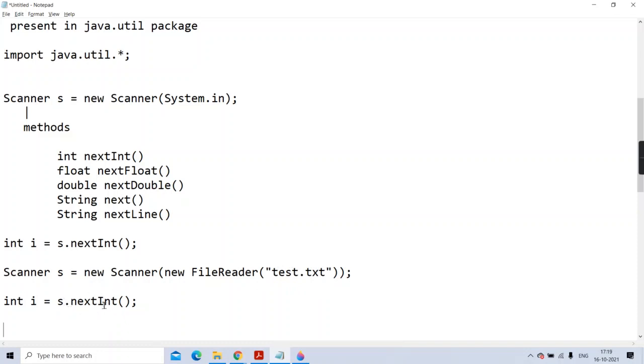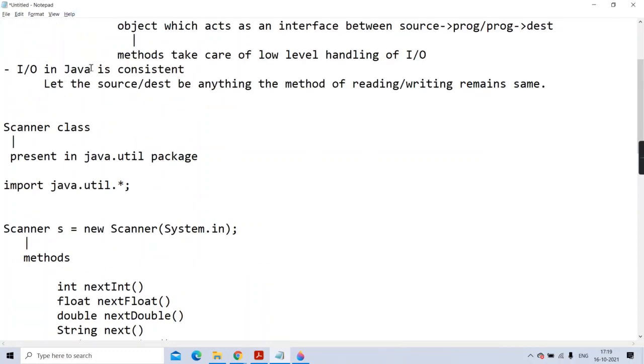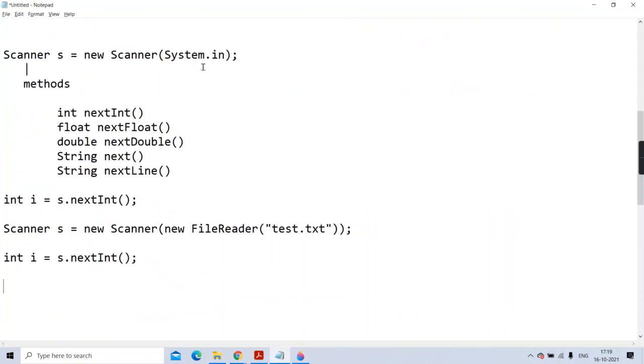In this context, it is going to read one integer from the file, and in this context, it is going to read it from the keyboard. So IO in Java is consistent. It says let the source be anything, let it be keyboard, let it be file, the method of reading remains the same. This is applicable for writing also. So polymorphic means the name is the same, but the actions are different.